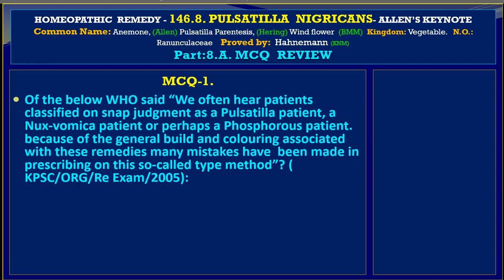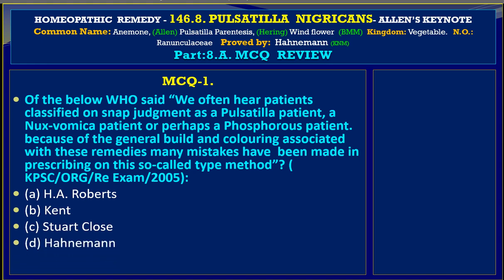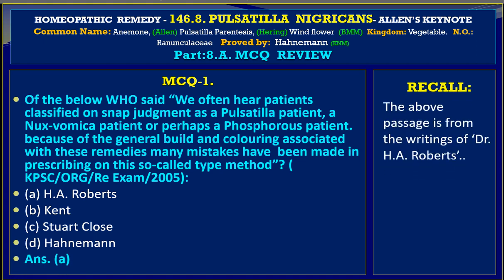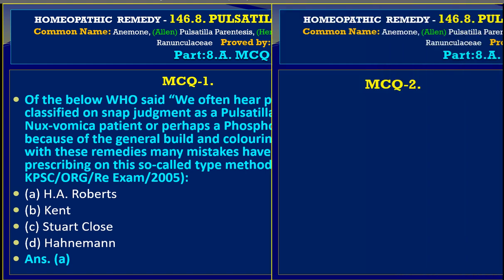Variable A is H.A. Roberts, B is Kent, C is Stuart Close, and D is Hahnemann. The answer is A, and we find this reference in the writings of Dr. H.A. Roberts when he is dealing with the temperaments. So choice A is correct.